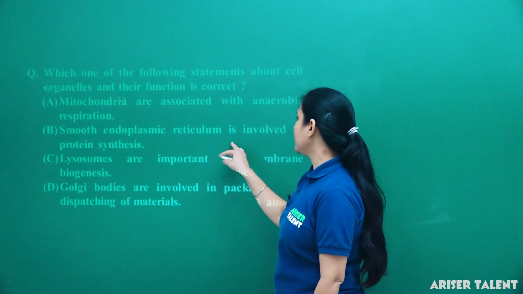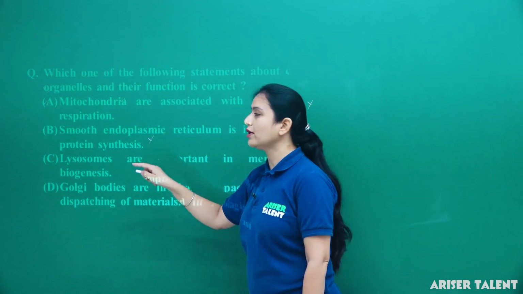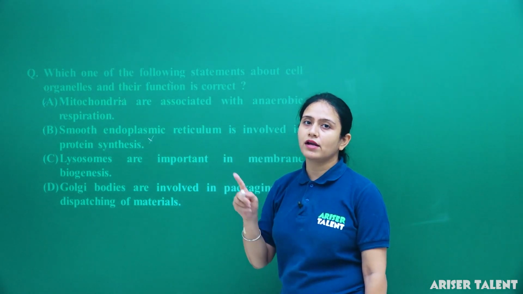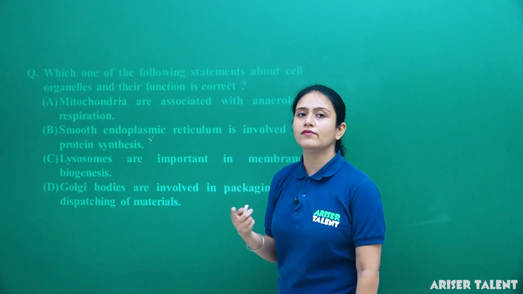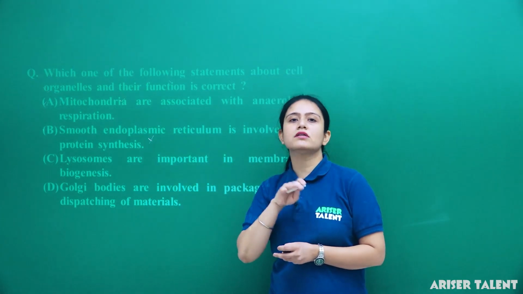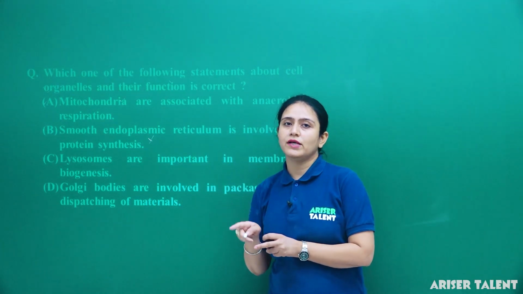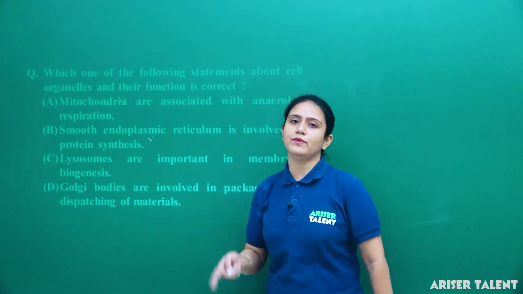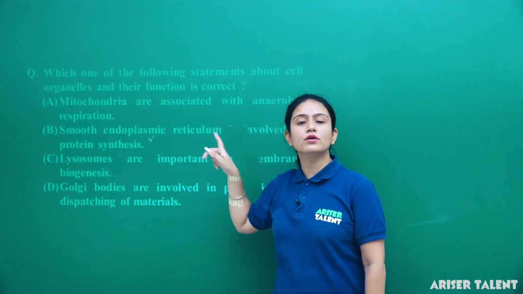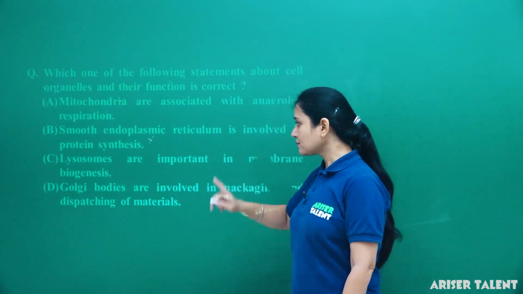Smooth endoplasmic reticulum is involved in protein synthesis; this is also wrong because protein synthesis is done by ribosomes, which are present on the outer surface of the rough endoplasmic reticulum. That is why it is known as rough endoplasmic reticulum. Smooth endoplasmic reticulum does not have ribosomes and cannot synthesize protein.